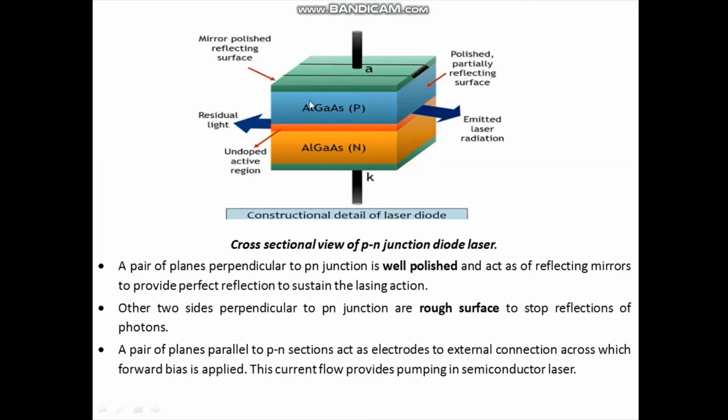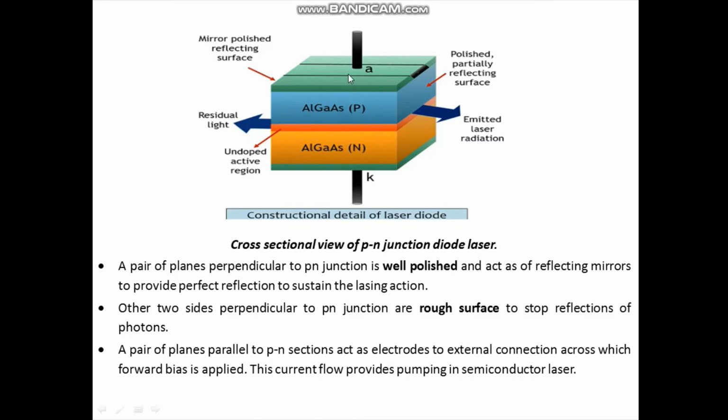See here, these are a pair of planes which are perpendicular to the PN junction. We have another pair of planes, the front and back surfaces, and this pair is also perpendicular to the PN junction.